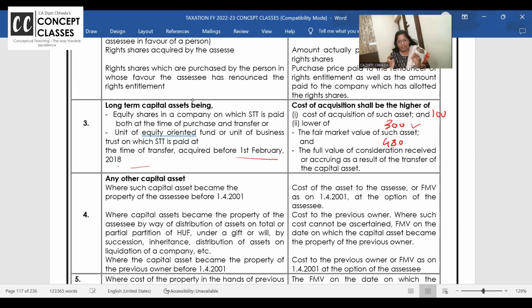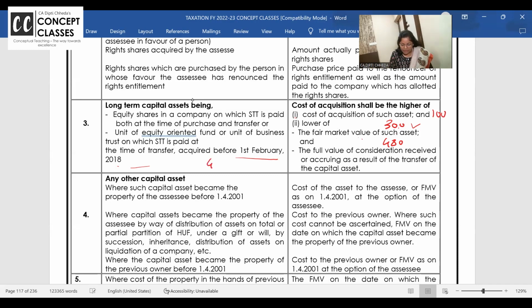Are you all with me? Fair market value of the shares as on 31st Jan 2018 will be given in the exam. But in this exam, they have given high, low, average. So which price will you take? In FMV, the highest price. Okay, 300. And the full consideration, sale consideration 480, whichever is lower. That or the cost of acquisition, in both of them whichever is higher. So what will be the cost you will take?